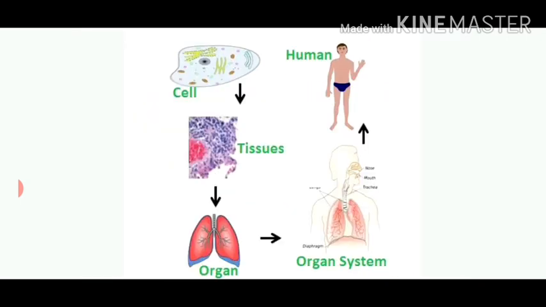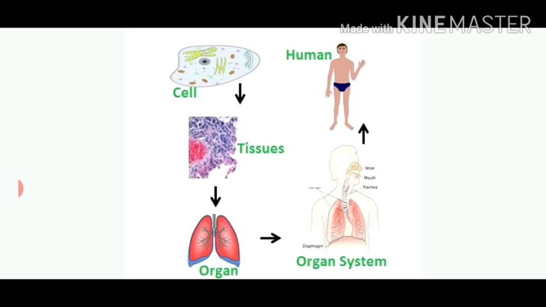What I mean to say here is that all plants and animals, whether small or large, are made up of small units that are called cells. Cells form tissues and tissues form organs. An aggregate of organs form an organ system. For example, nervous system, digestive system, respiratory system, and many more. All these organ systems work together to run a complex organism like you and me.